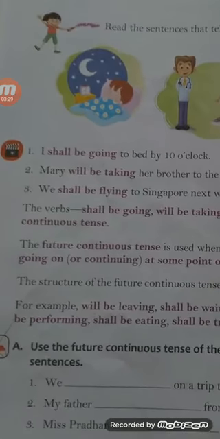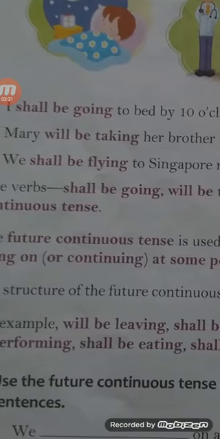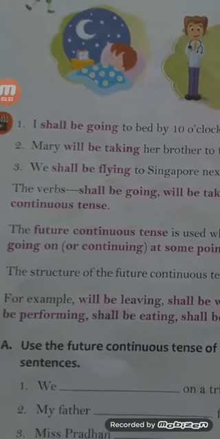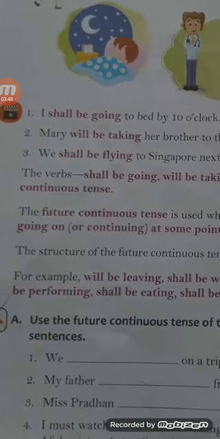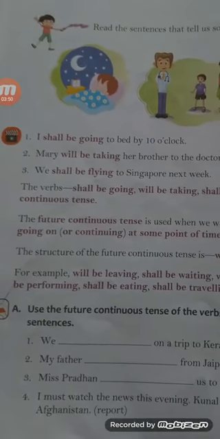The verb is in the fourth form, and you already know students what the fourth form of the verb is. The fourth form of the verb is the ing form, like singing, running, going, playing, talking, flying. All are the fourth form, that is called the ing form of the verb.